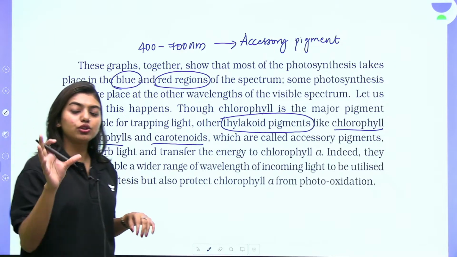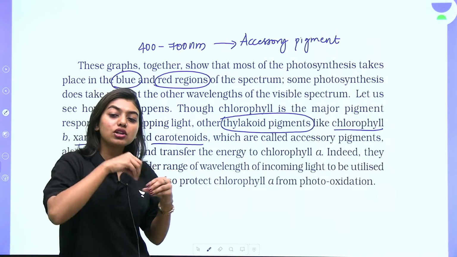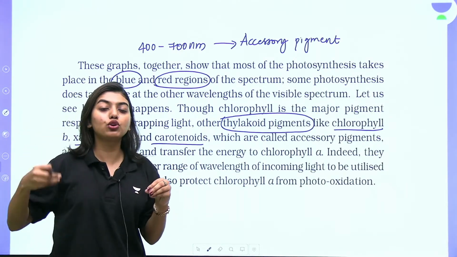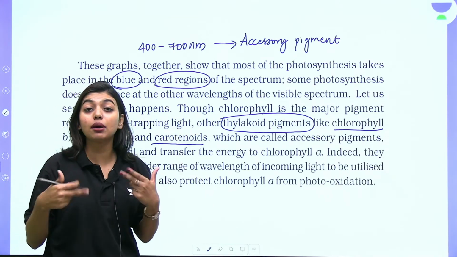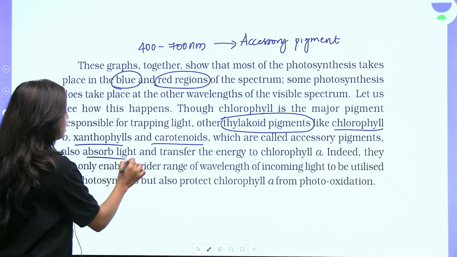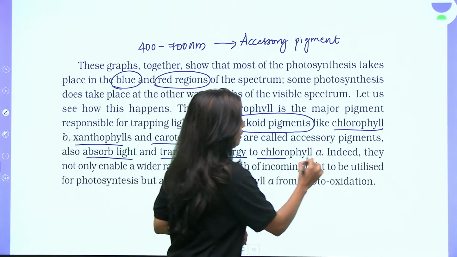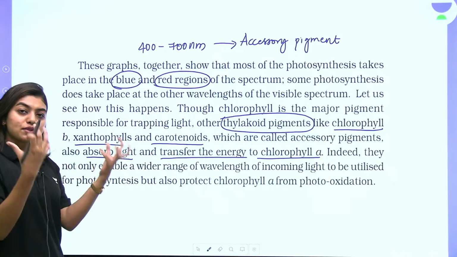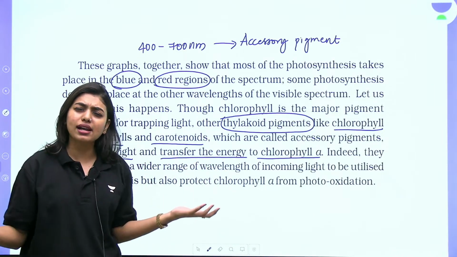Which are also called accessory pigments, very, very important. Now, you know why I am telling you this again? Because when you study photophosphorylation, all these terms will come again. That time you shouldn't be confused. They absorb light and transfer the energy to chlorophyll A. So what do accessory pigments do?